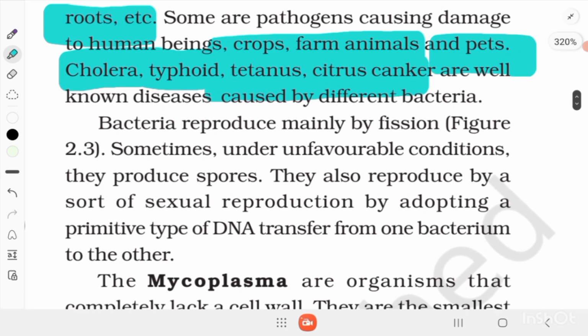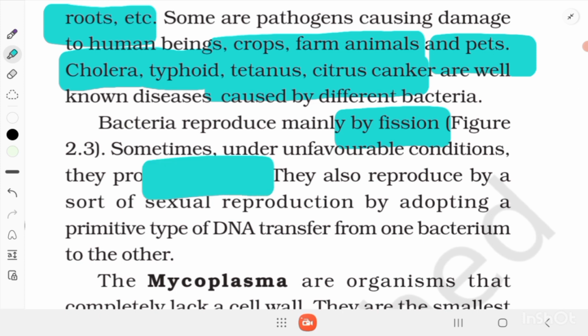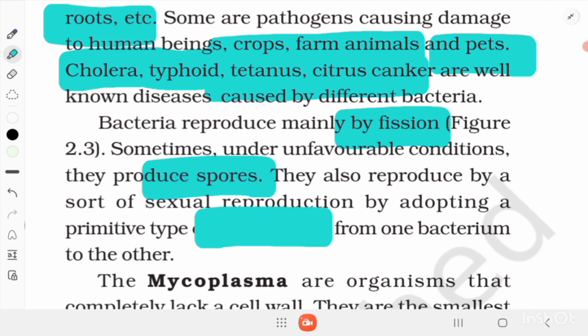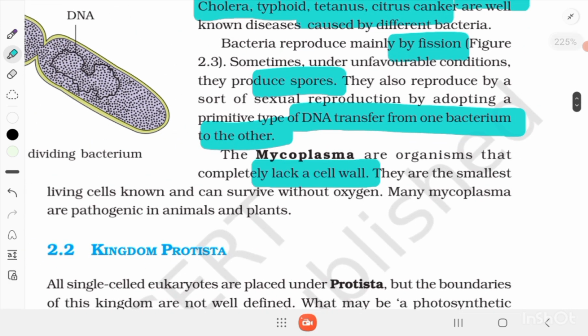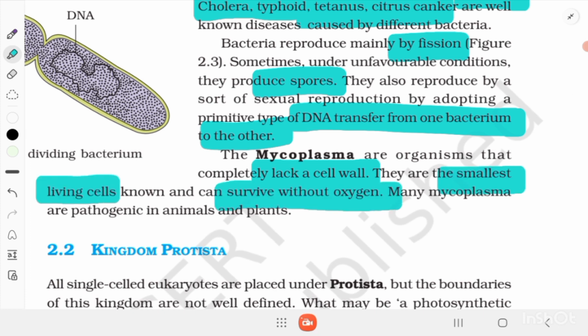Bacteria reproduce mainly by fission. Sometimes, under unfavorable conditions, they produce spores. They also reproduce by a sort of sexual reproduction, adopting a primitive type of DNA transfer from one bacterium to another. The mycoplasma are organisms that completely lack a cell wall. They are the smallest living cells known and can survive without oxygen. Many mycoplasma are pathogenic in animals and plants.